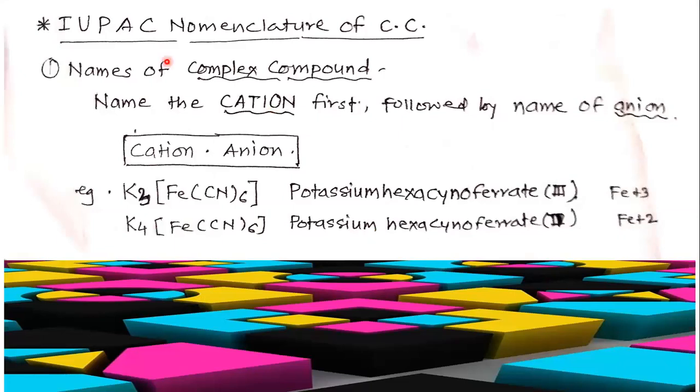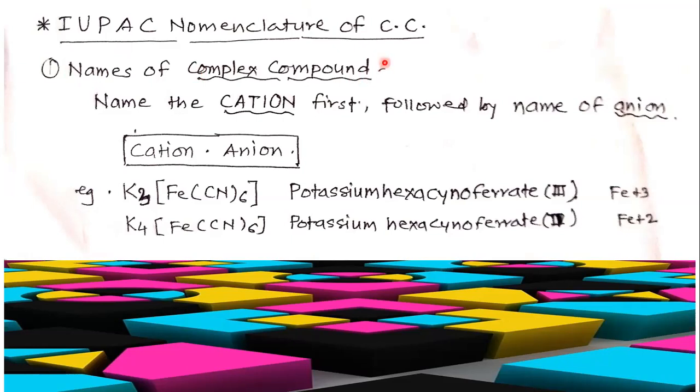Now here we have to study the IUPAC nomenclature of coordination compounds. By IUPAC rules, it becomes easy to name the coordination complex, the coordination compound. So first is names of complex compounds.